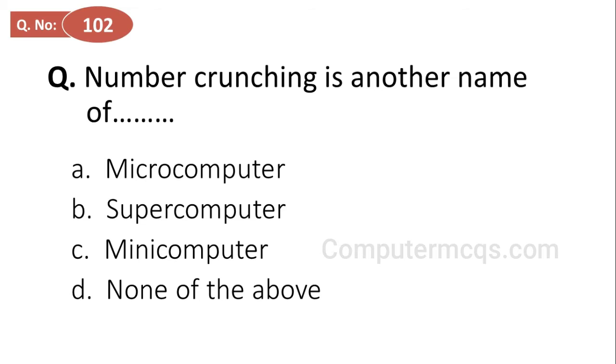Number crunching is another name of: options are microcomputer, supercomputer, mini computer and none of the above. And the correct answer is option B, supercomputer. Number crunching is another name of supercomputer.